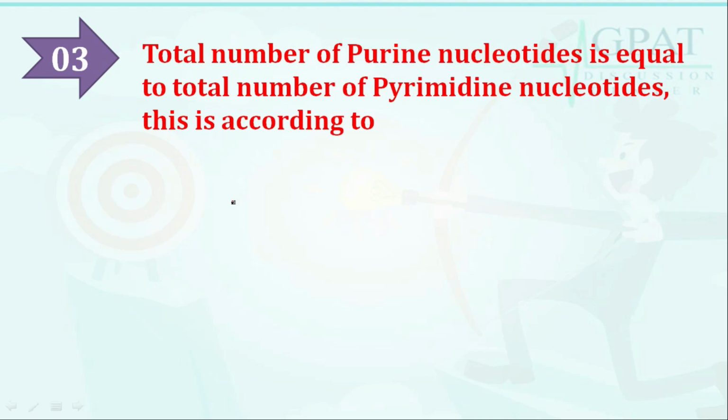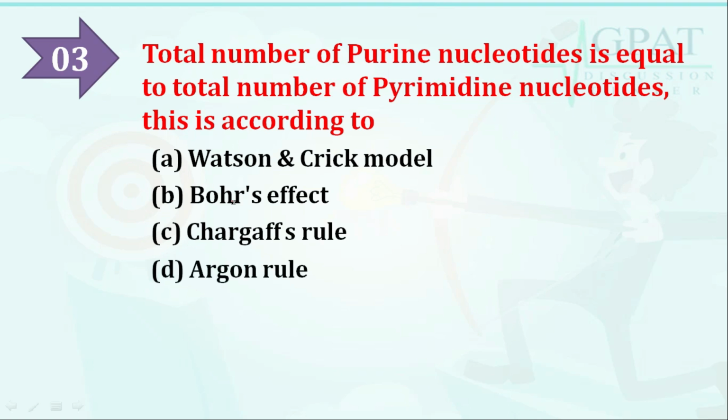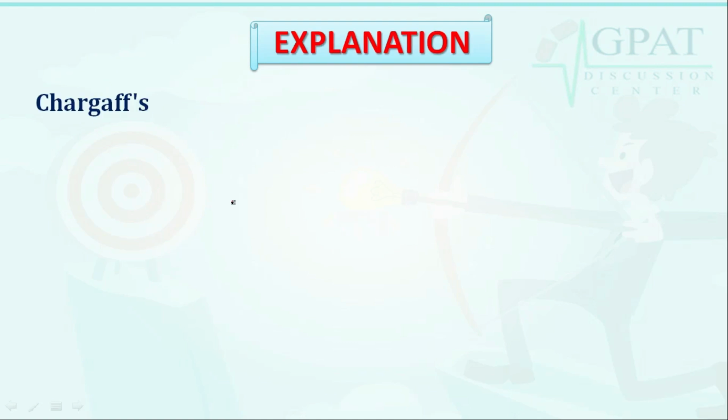Total number of purine nucleotides is equal to total number of pyrimidine nucleotides. This is according to which rule? Option A is Watson and Crick model, option B is Bohr's effect, option C is Chargaff's rules, option D is Argon rule. The correct answer is Chargaff's rule. The total number of purine nucleotides is equal to the total number of pyrimidine nucleotides. This is according to Chargaff's rules. Let's discuss with the help of the explanation.